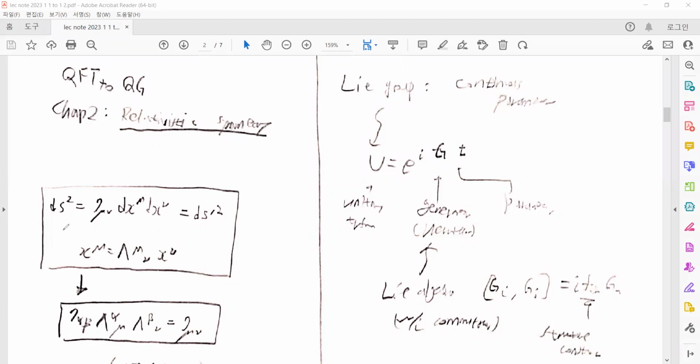First of all, we can write the space-time interval with the Minkowski space-time metric eta_mu_nu, and it is invariant under the Poincare group transformation. It should be invariant: dr squared equals dr prime squared. Space-time can be transformed by these so-called Lorentz transformations, Lambda^mu_nu. And if we add the additional a^mu, that is a full Poincare transformation.